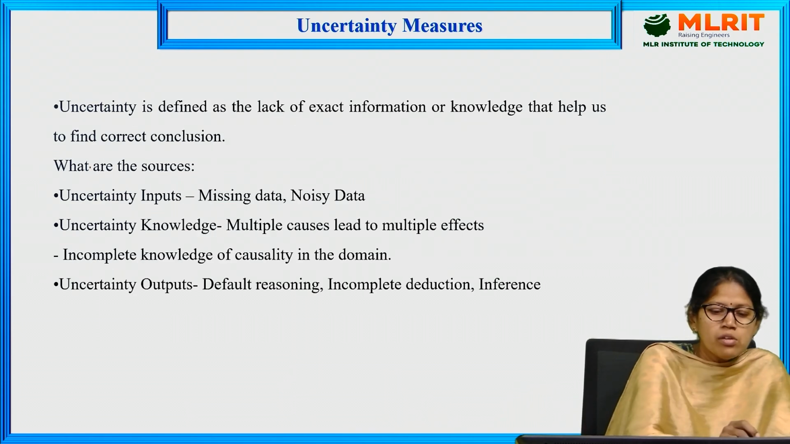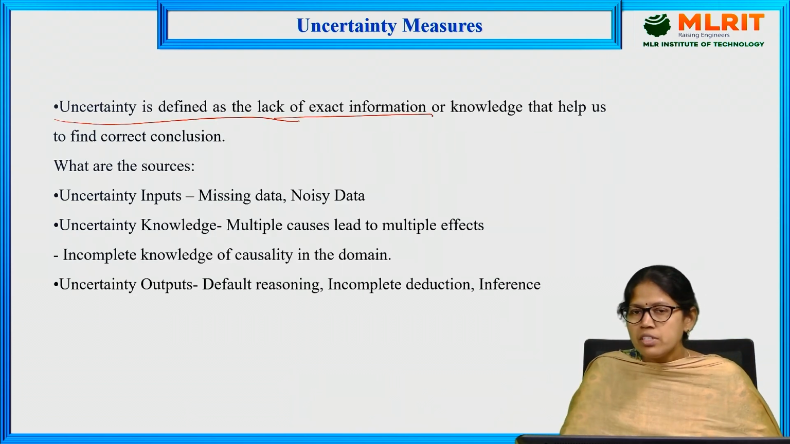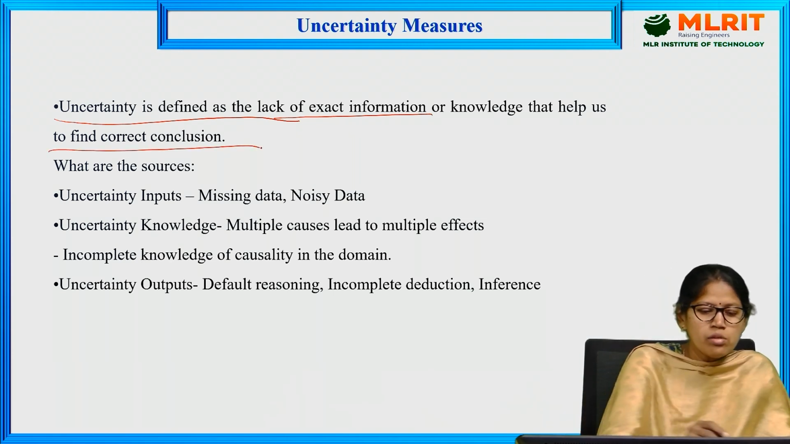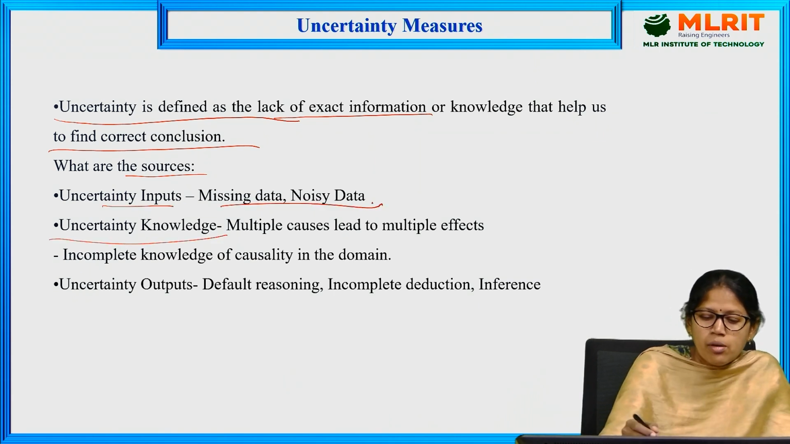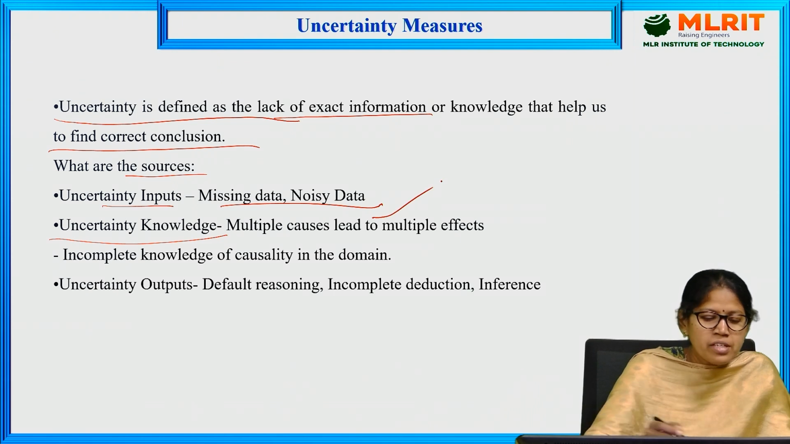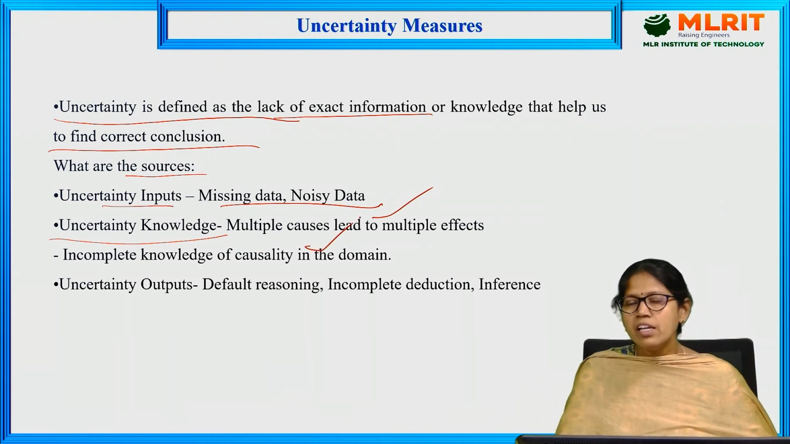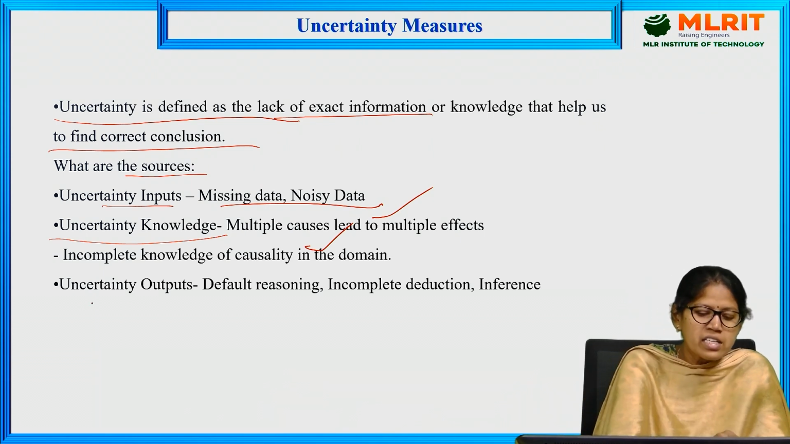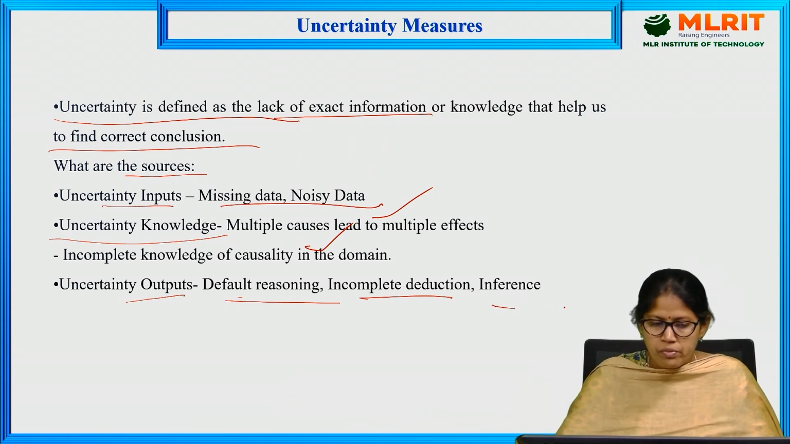Uncertainty is defined as a lack of exact information or knowledge that helps us to find the correct conclusion. So what are the sources? Uncertainty in input: missing data and noisy data. Uncertainty in knowledge: multiple causes lead to multiple effects, and incomplete knowledge of causality in the domain. If we have incomplete data, then of course it leads to an incorrect result. Uncertainty in output: default reasoning, incomplete detection and inference also.